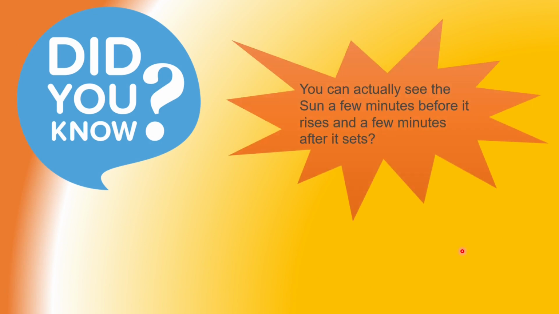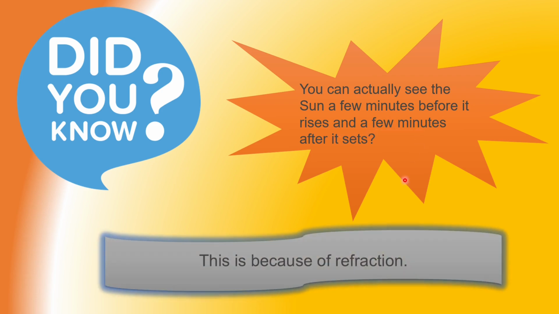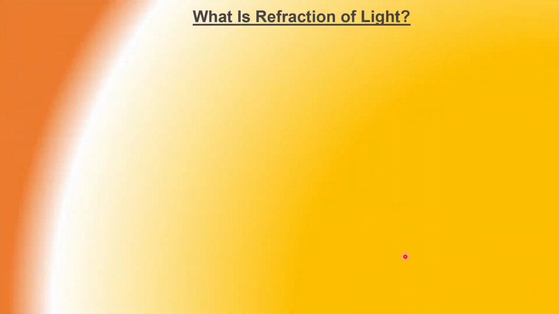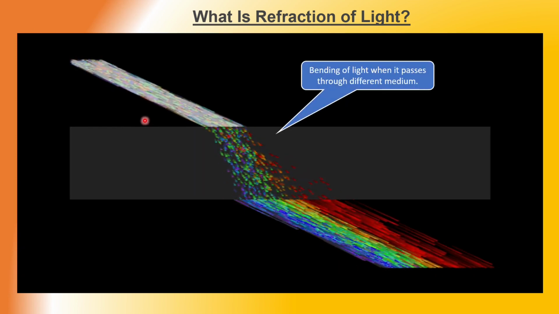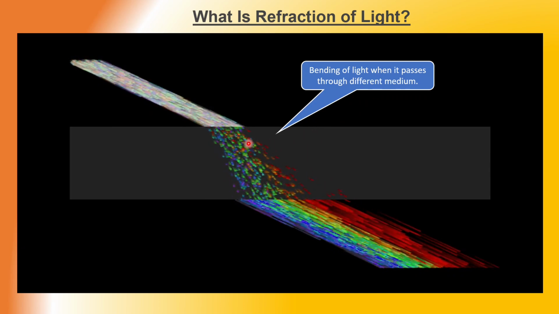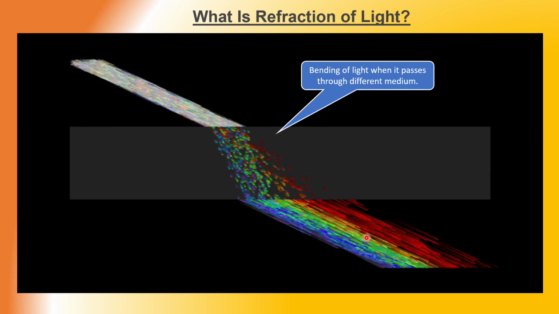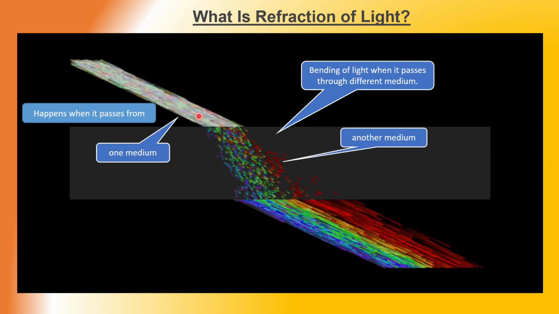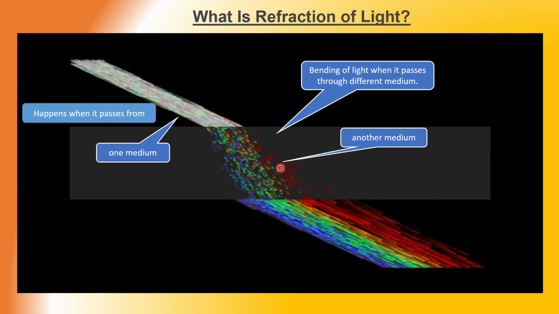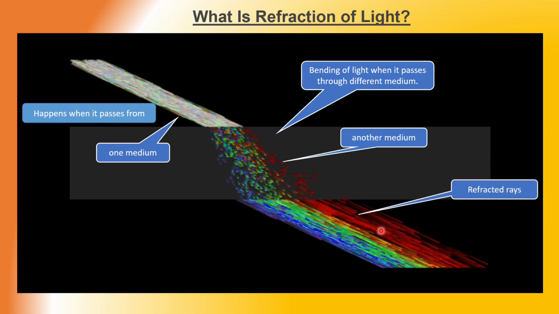Did you know you can actually see the sun a few minutes before it rises and a few minutes after it sets? This is because of refraction of light. Now, what is refraction of light? Here we can see it is the bending of light when it passes through different mediums, from one single medium to another medium, and then we are getting the refracted rays.